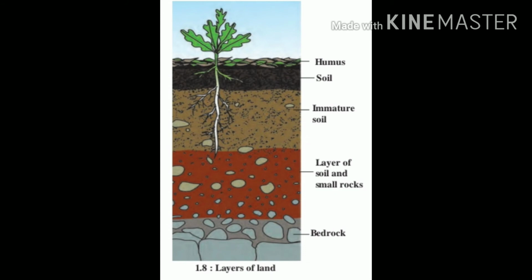This is called immature soil. Below this, there is a layer of soil and small rocks. Further below this layer, the proportion of soil decreases and that of rock increases. This is the layer of bedrock, or the last layer.